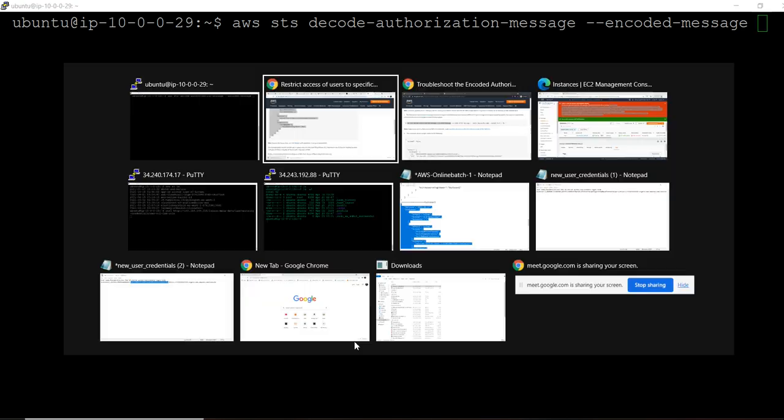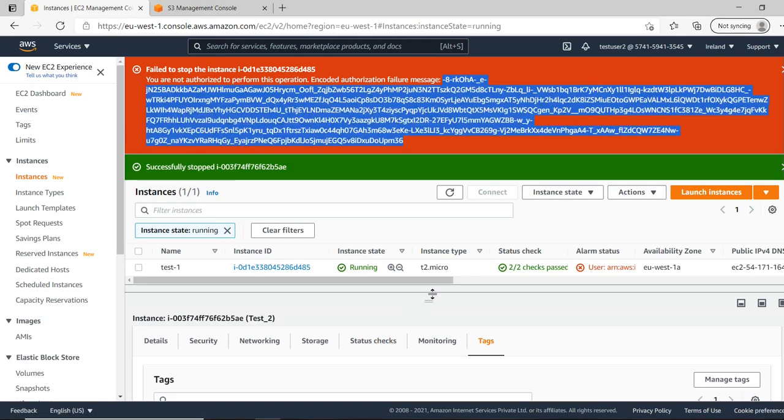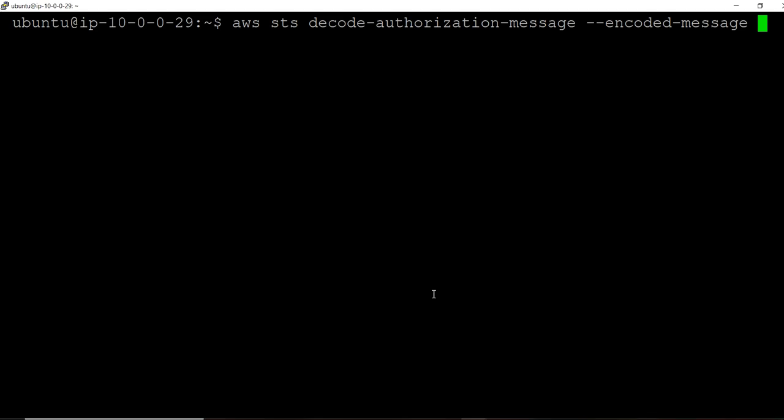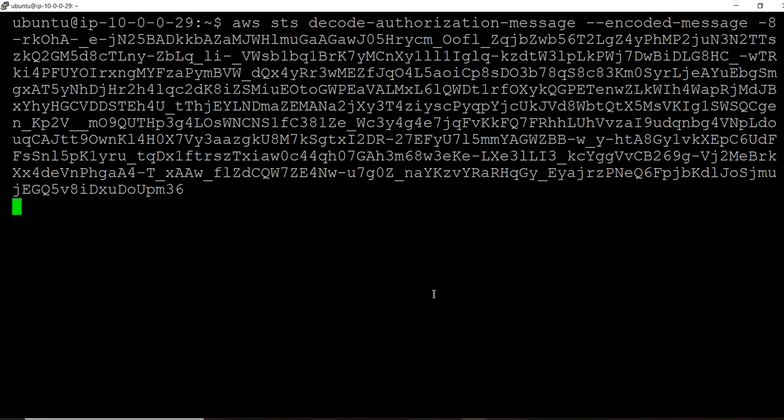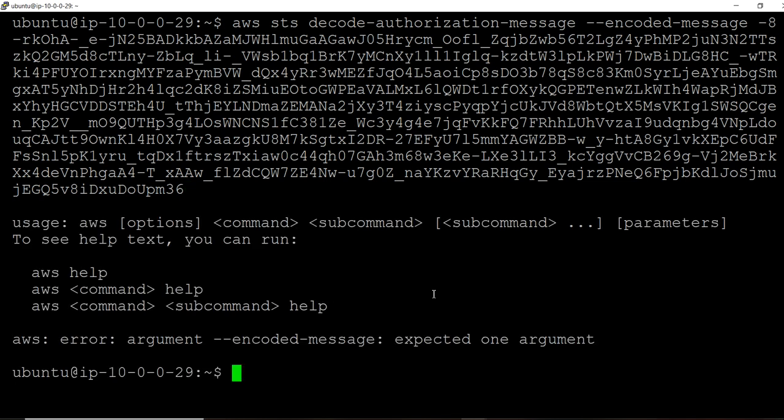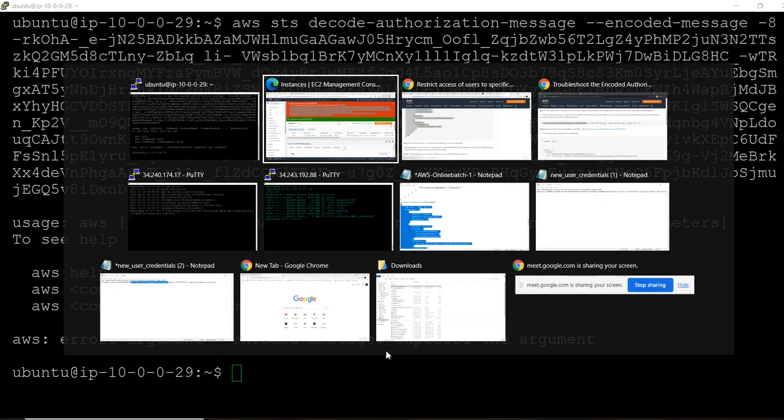So now we need to pass the decode and this message. Copy this, give it here. Expected one argument, encoded message. And what is this message?